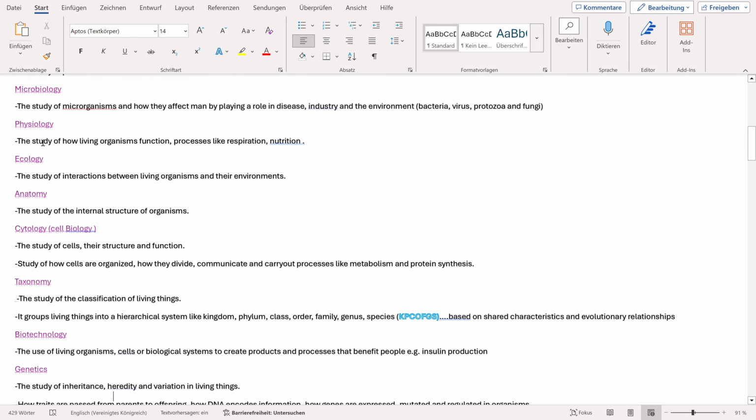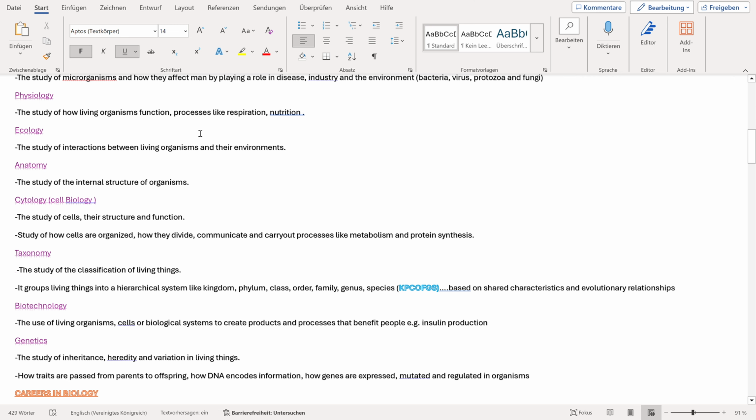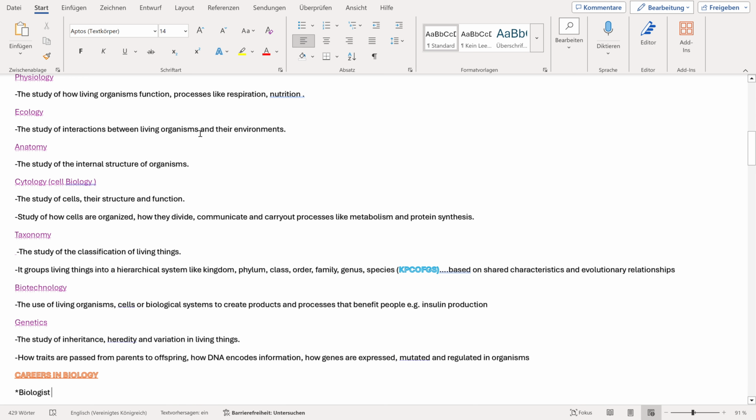Okay. Then we move on to the next branch of biology that I have here. This is physiology. Physiology is simply the study of how living organisms function. We are studying processes like respiration, nutrition, and so forth. Okay, that is physiology. We are studying how living organisms function.